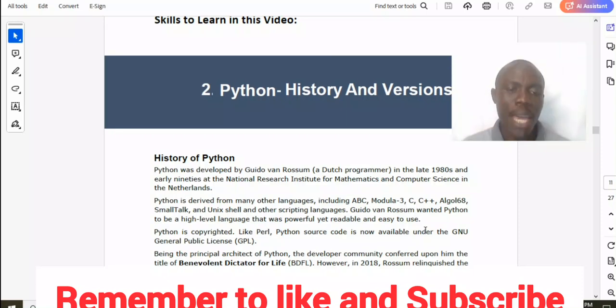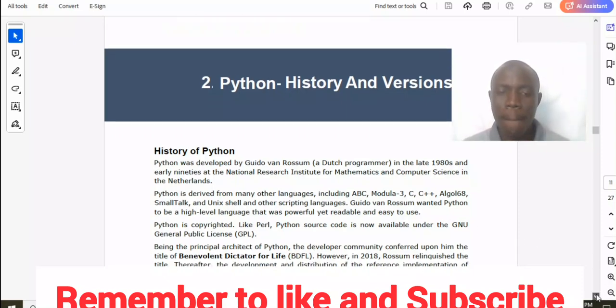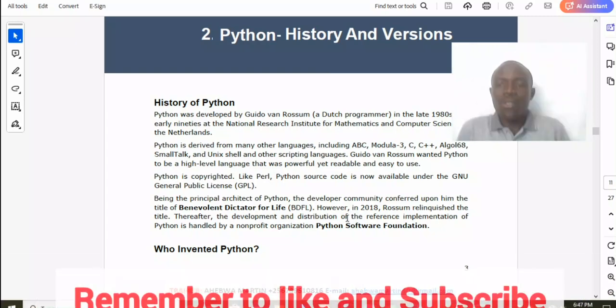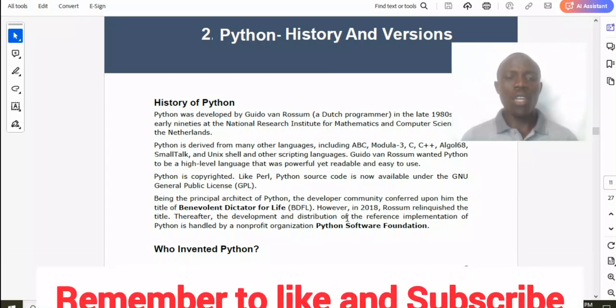Being the principal architect of Python, the developer community conferred upon him the title of Benevolent Dictator for Life. However, in 2018, Rossum relinquished the title. Thereafter, the development and distribution of the reference implementation of Python is handled by a non-profit organization, the Python Software Foundation. That is some of the history of Python.